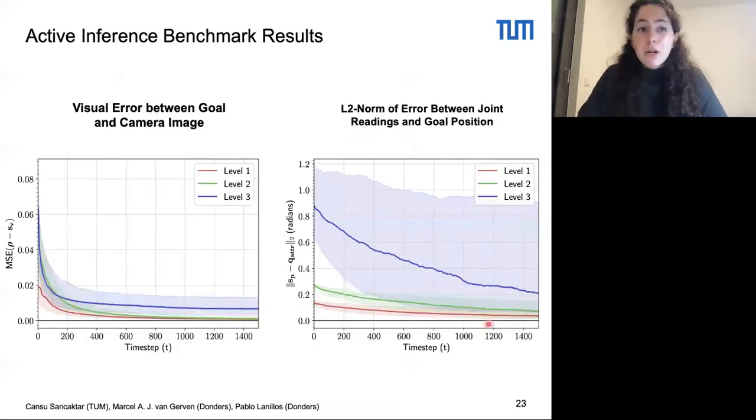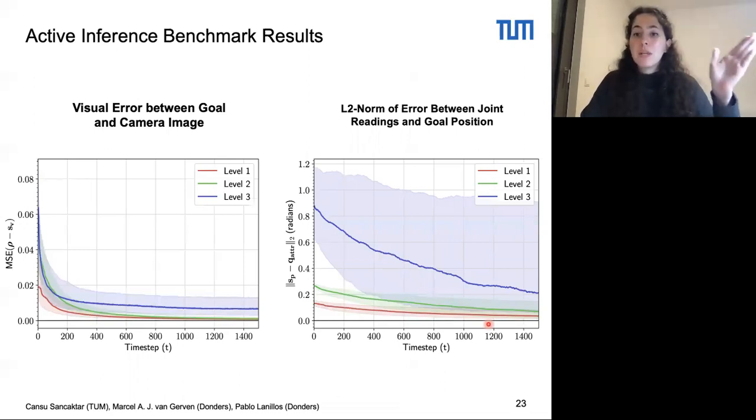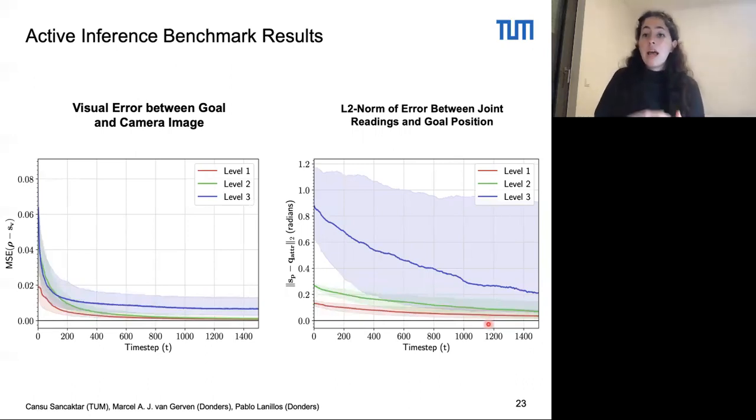So here are the benchmark results for active inference. On the left side, you see how the visual error between the goal and the camera images is decreased as the arm iteratively converges to the goal. On the right side, you see the decrease in the norm of error between the goal position and the current arm joint angles for all 3 benchmark levels. As before, due to local minima, we have the largest error for the level 3 tests.